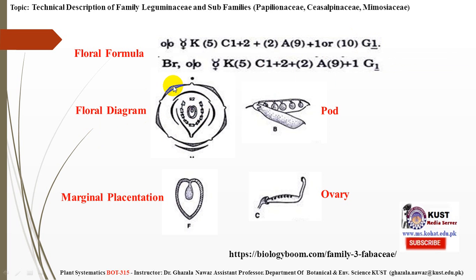The calyx is 5 fused, end-to-end. This is the vexillum, these are the 2 wings, and these are the keel, which are fused. This is called the papilionaceous corolla. Androecium is 10 in number, 9 in a group and 1 free posterior. This is the single monocarpellary superior ovary, and this represents placentation, ovary and pod.